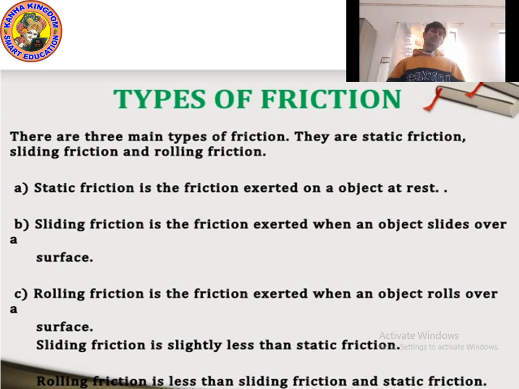Remember kids, an object can roll on a rough surface also, but on a rough surface rolling friction will automatically decrease. So rolling friction is less than sliding friction, and sliding friction is less than static friction. I hope you understood. Now let's move on to the next point.